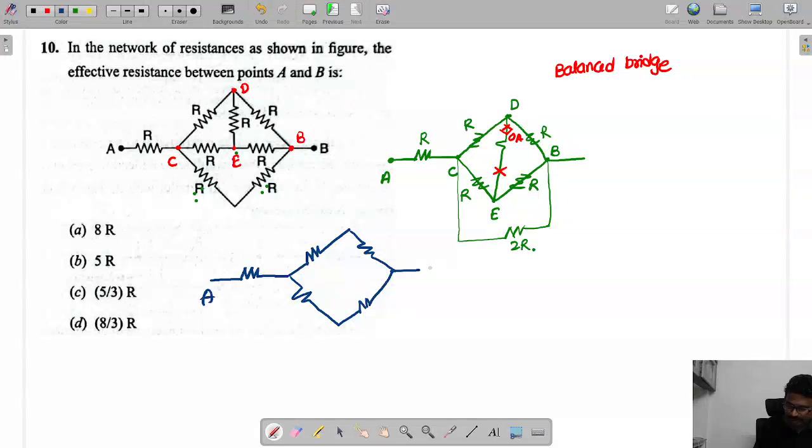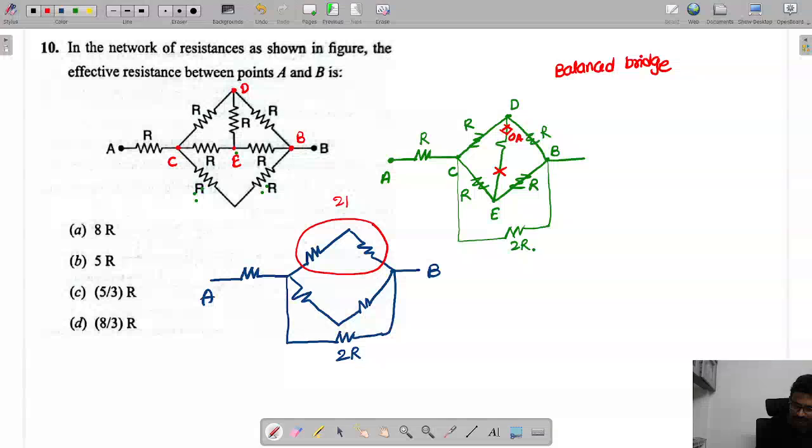Now this is A, this is B, and between this is a resistance, and this is 2R. Now you can tell me how these two are. These two resistors are 2R, and these are equal to 2R, and all these are in parallel.